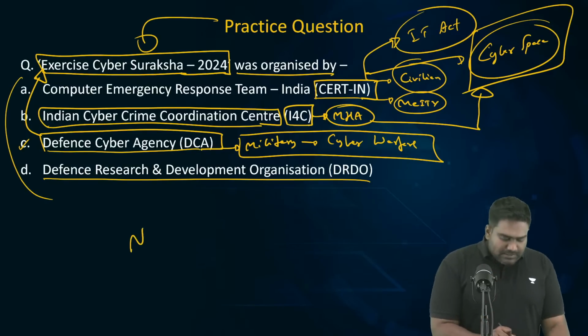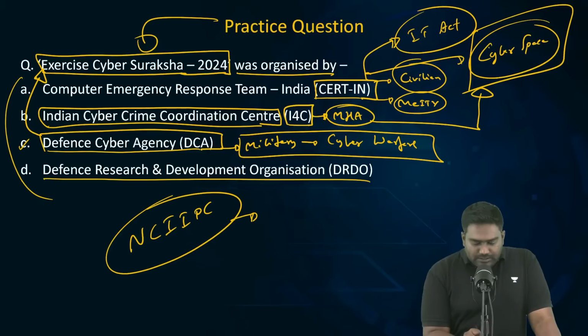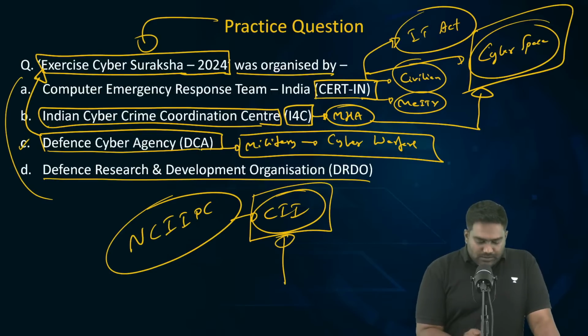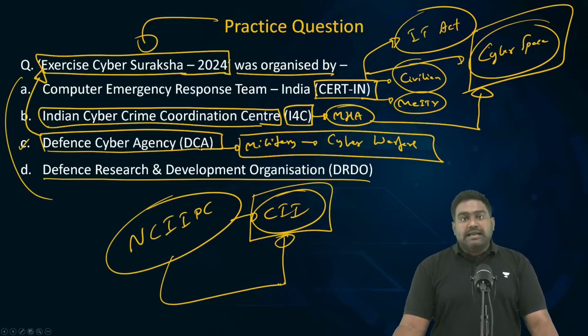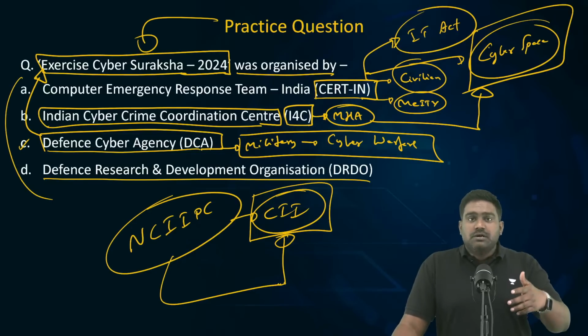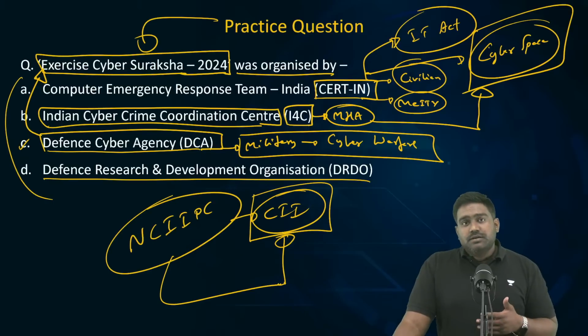We also have the National Critical Information Infrastructure Protection Center to protect the critical information infrastructure of the country, to protect the computer and IT systems which run our critical infrastructure like airports, railways, the banking and financial markets and systems, critical government institutions, right?